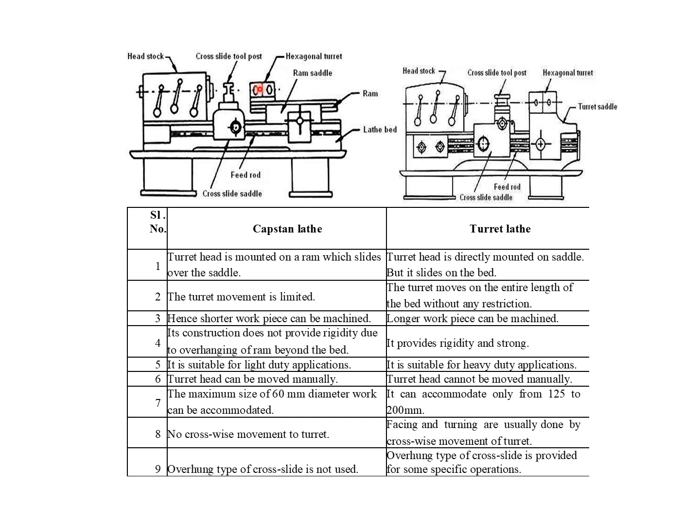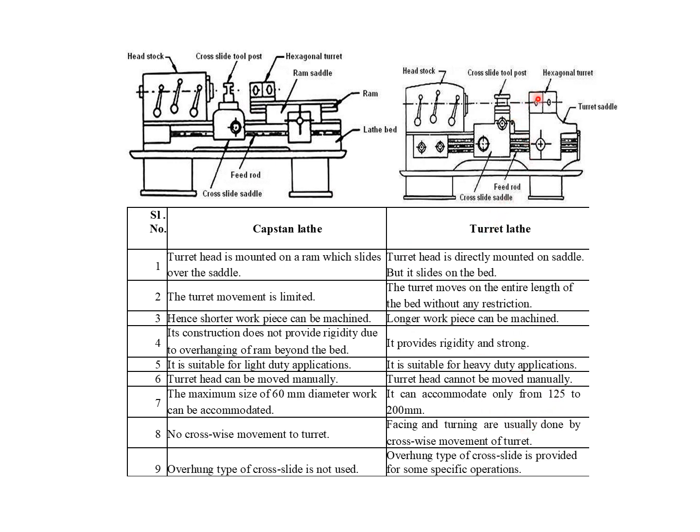One end of the ram is free, and only the back end of the ram is fixed. On that ram, the hexagonal turret head is fixed, and in the hexagonal turret head the tool is mounted, so the tool touches the workpiece. Because of this cantilever arrangement, there may be a chance of vibration on the tool while machining. That is one of the disadvantages of the capstan lathe.